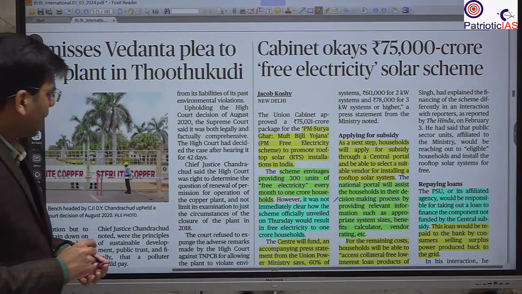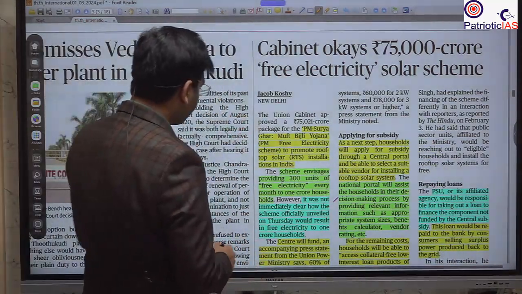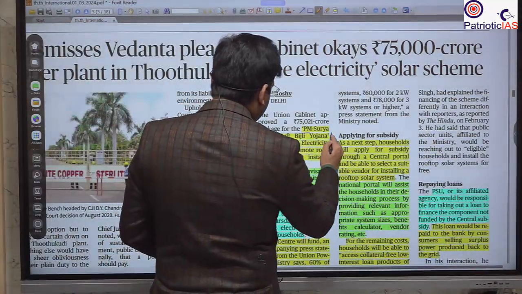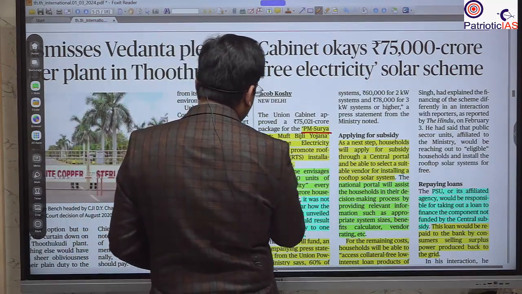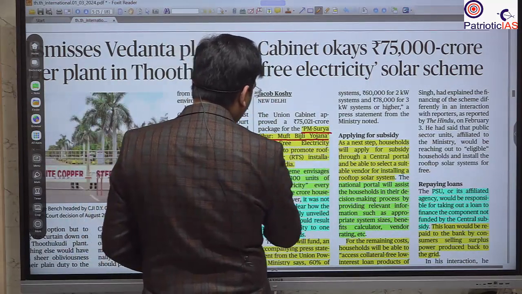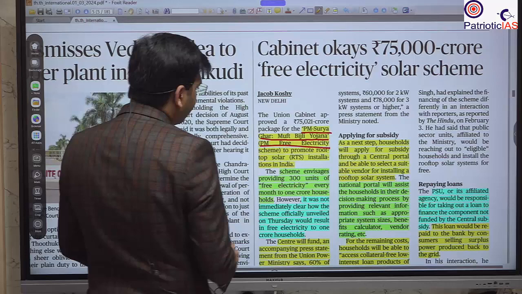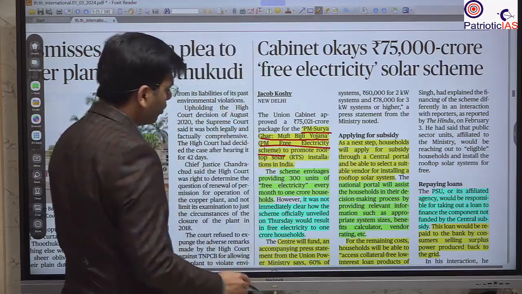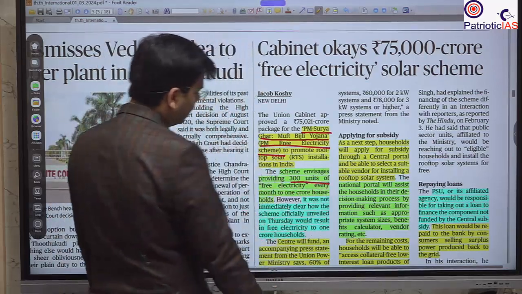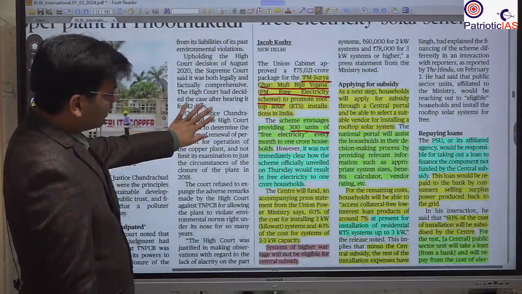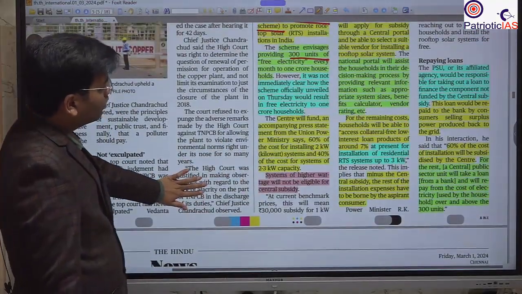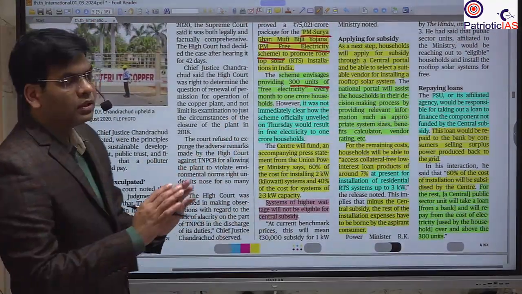The next important news that we will cover is the government scheme PM Surya Ghar. This is the Muft Bijli Yojana, the PM free electricity scheme. Under that we are going to provide 300 units of electricity free. So what is that? Under that we will install solar rooftops at the household,